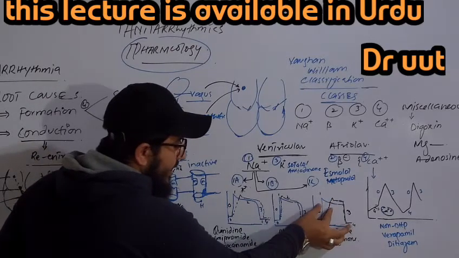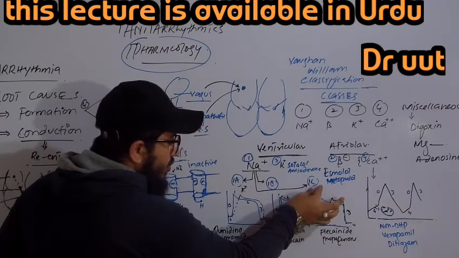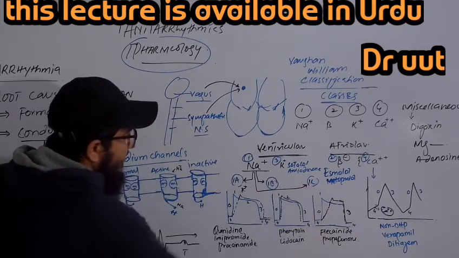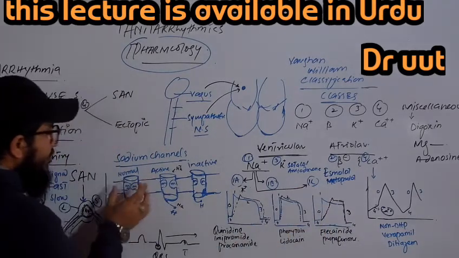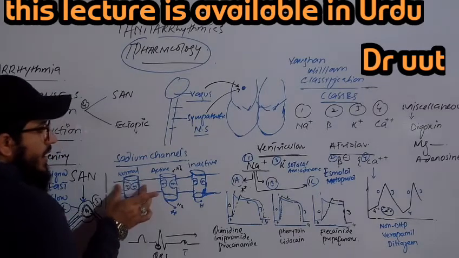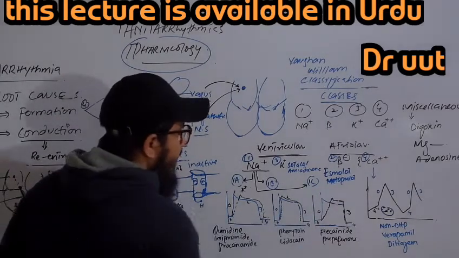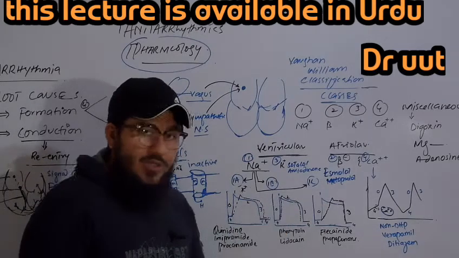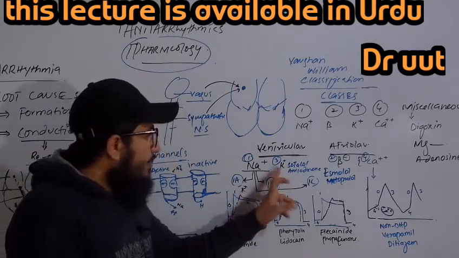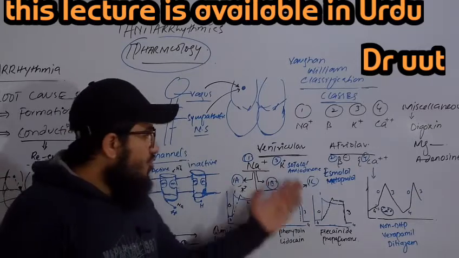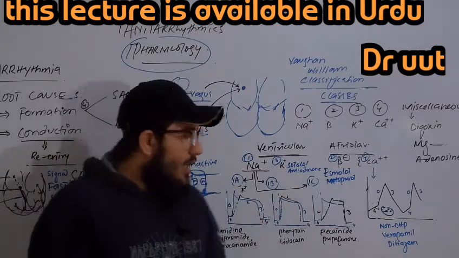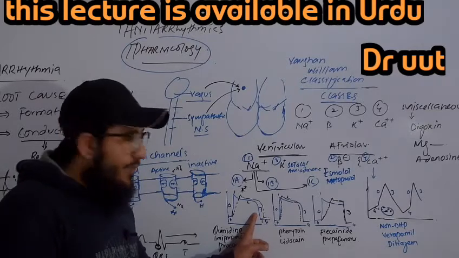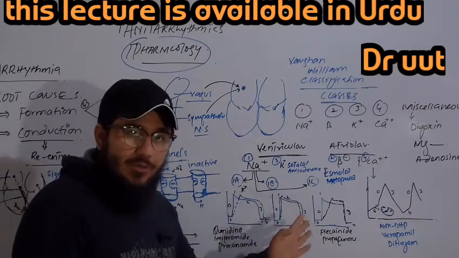Now, this prolonged depolarization is observed due to what reason? The reason is that these 1C drugs like flecainide and propafenone also act on the normal channels, due to which they will prolong the depolarization. So in short, they are all prolonging the depolarization. Coming towards the potassium channel blockers like sotalol and amiodarone, they will act on the potassium channels and block them, due to which they will also prolong the repolarization.